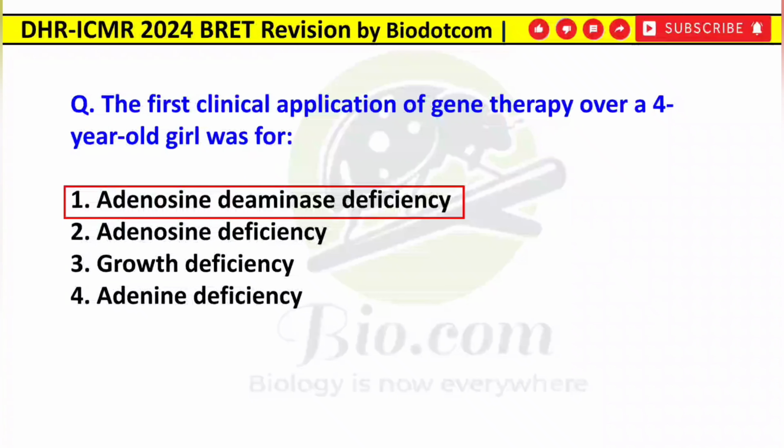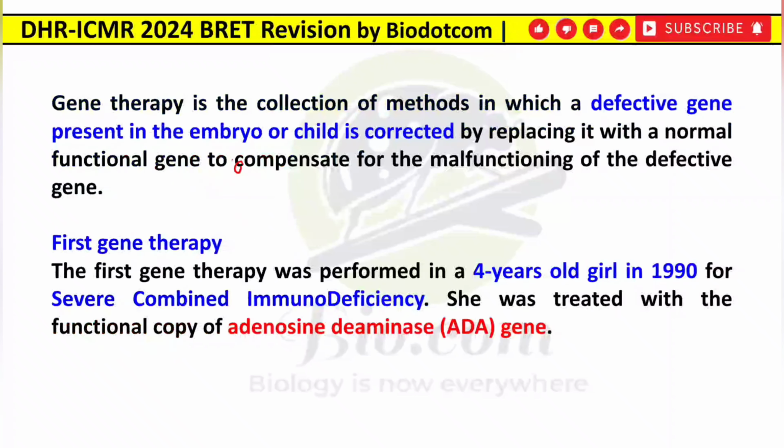ADA deficiency is a rare and inherited metabolic disorder that affects the immune system. It is caused basically due to the mutation in the ADA gene. ADA is for adenosine deaminase, and if it is mutated, the overall immune system is affected. So for this disease, a gene therapy was introduced to cure this disease in the girl child. So let's make out some points.